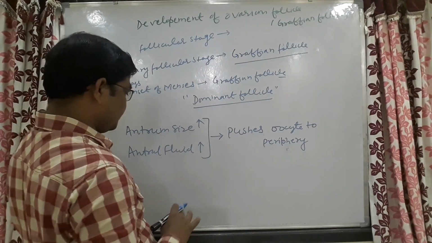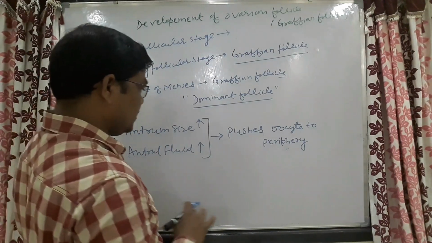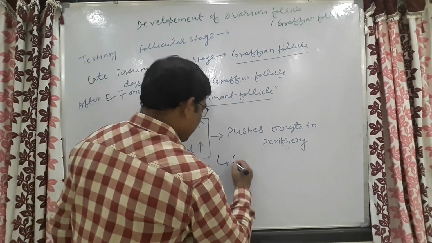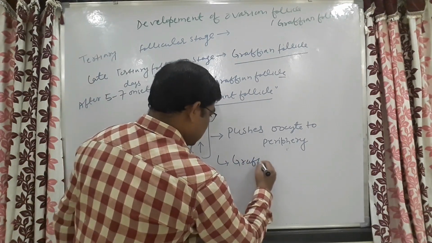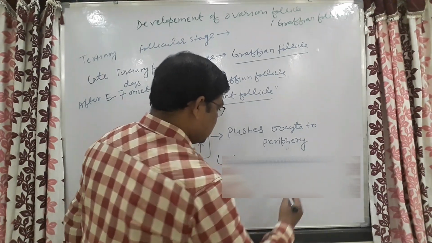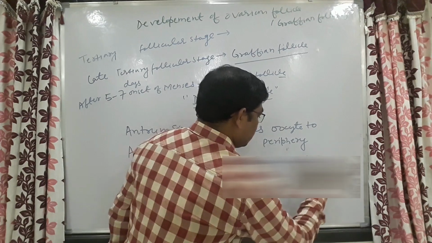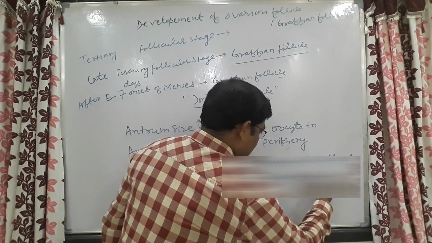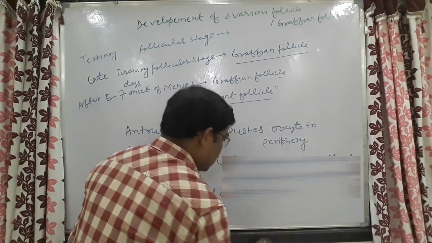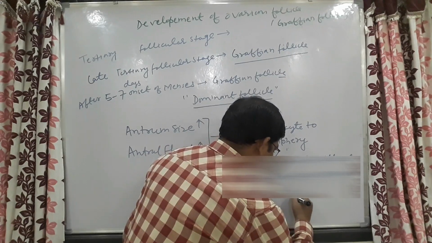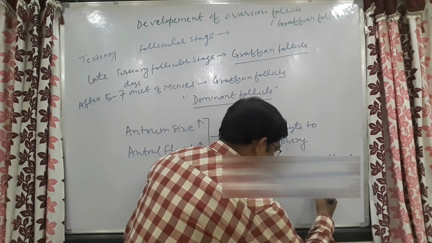At this stage, the Graafian follicle attains maximum size and the primary oocyte gets converted into the secondary oocyte. That is known as ovulation.